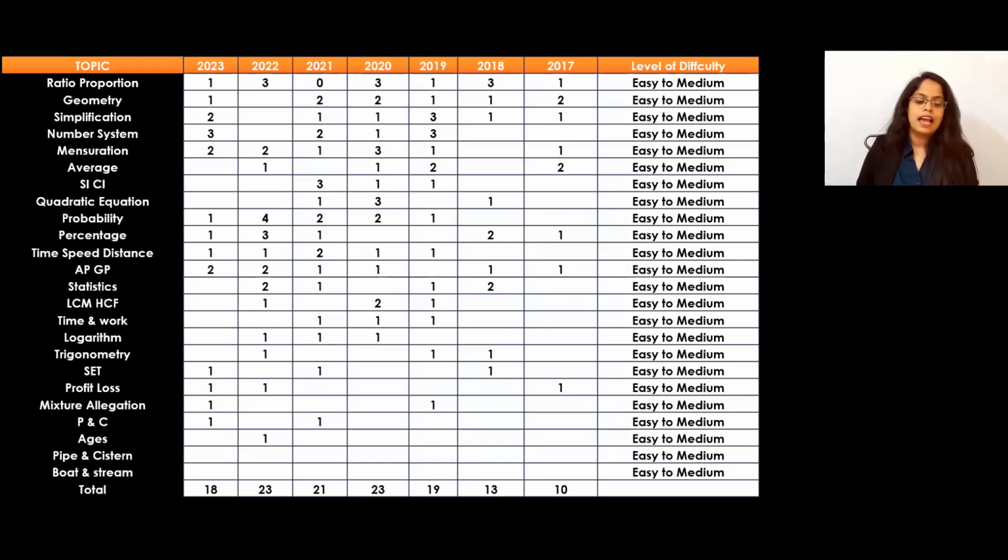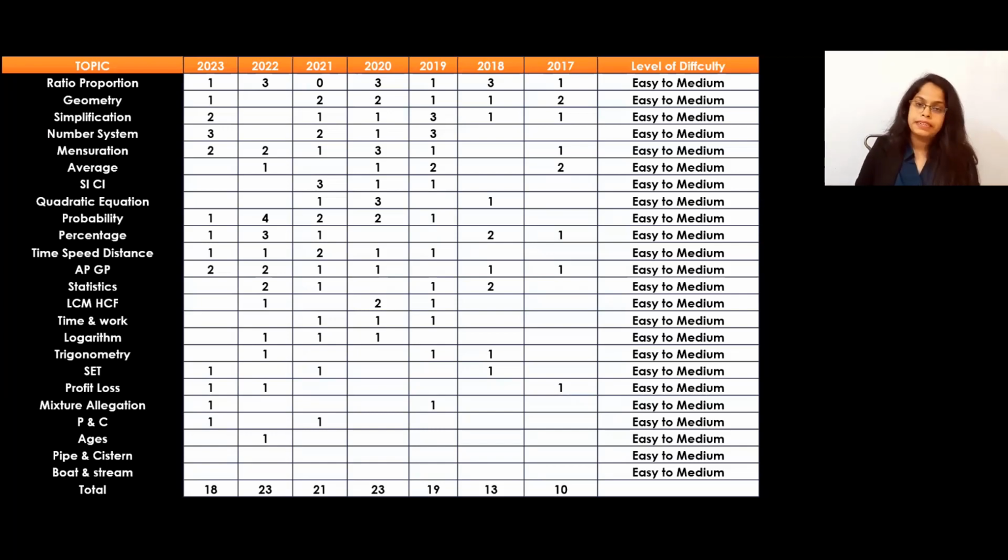Then the next one is average. From average they have asked 1, 1, 2, 2 questions sometimes, so we can expect 1 or 2 questions from average also. Then the next one is SICI. In the last 2 papers they haven't asked, but before that they asked 3 questions, and before that 1 question. So we can't skip this topic. We can expect 1 question from SICI also. Then the next one is the quadratic equation. In the last 2 papers they haven't asked, but before that they asked 1 question, 3 questions, 1 question. So we can expect 1 question from the quadratic also.